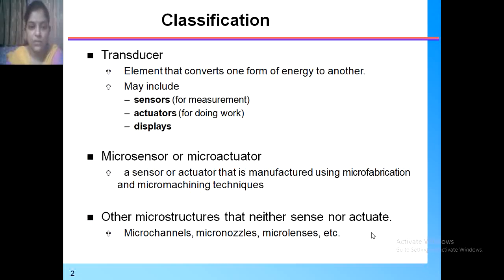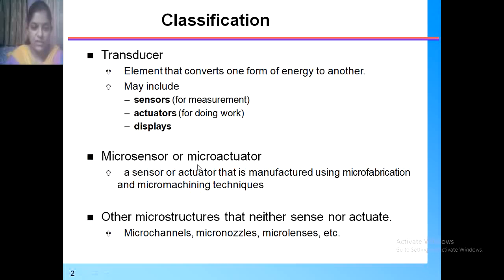This includes a sensor for measurement, actuators for doing the work, and a display. So the transducer has internal parts: the sensor to measure the quantity, then actuators for processing the signals, and then the display to show the converted energy.